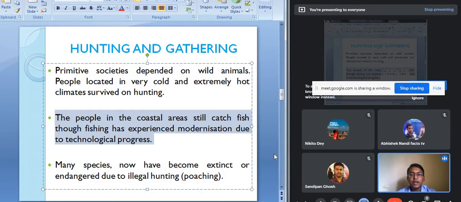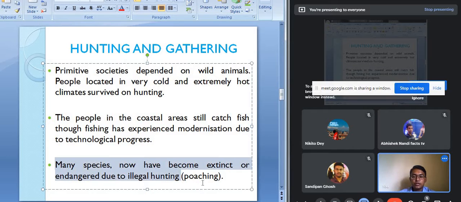Because of this hunting, gathering, fishing and all, many species have now become extinct or endangered due to illegal hunting and poaching. This economic activity, hunting and gathering, has been in continuation for a very long period of time.